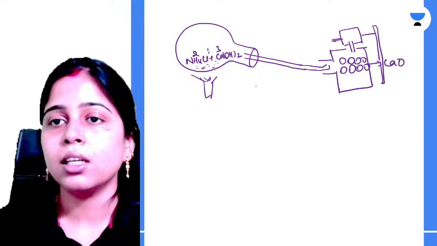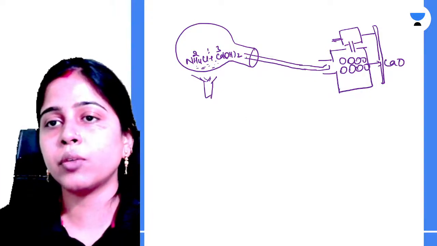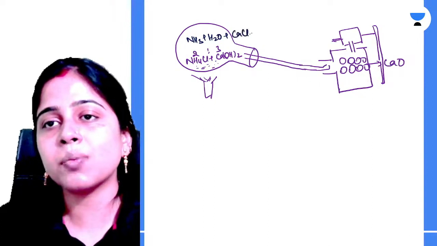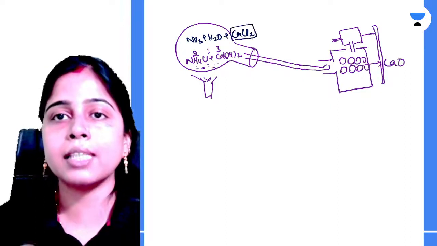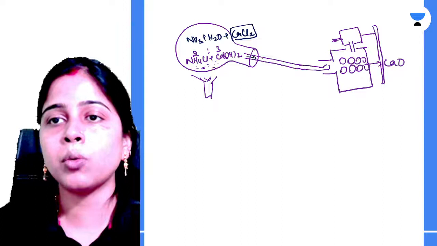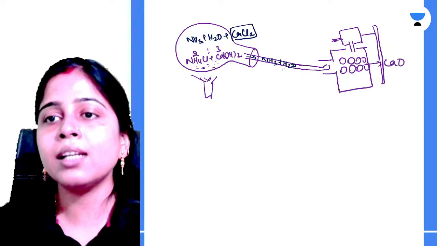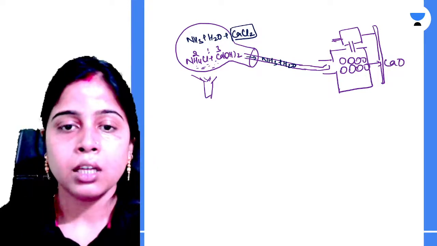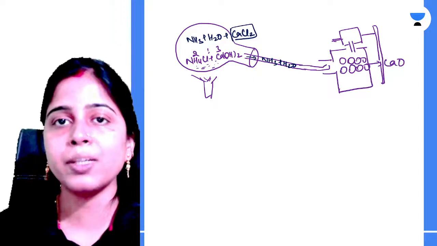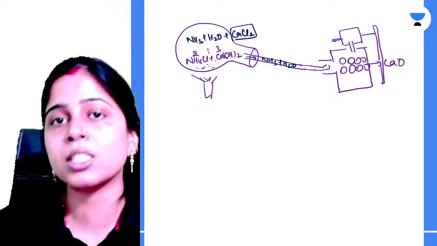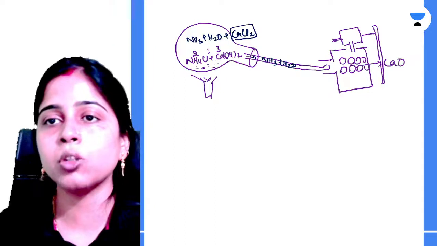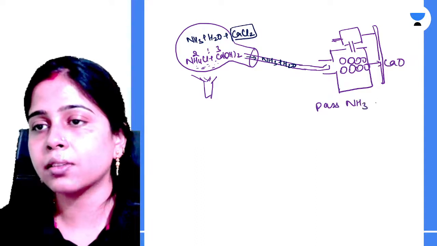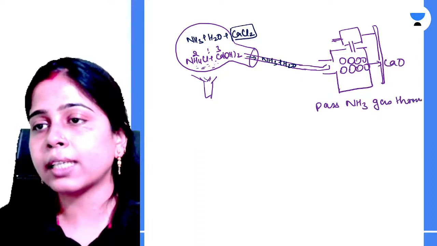Ammonia is formed, water vapor is formed, and calcium chloride is formed. So calcium chloride will stay inside the flask, and the vapors of ammonia mixed with water vapors will pass through this tube to enter into this vessel. Now we want the pure ammonia vapors. We do not want any water molecules to get mixed with it. So what we will do? We will pass ammonia gas through calcium oxide.